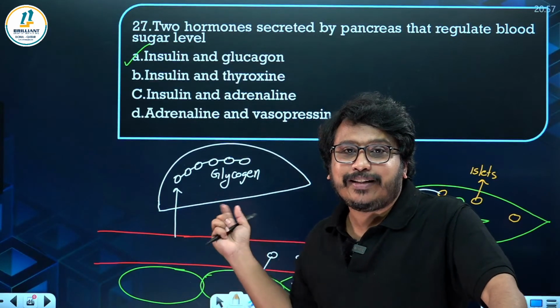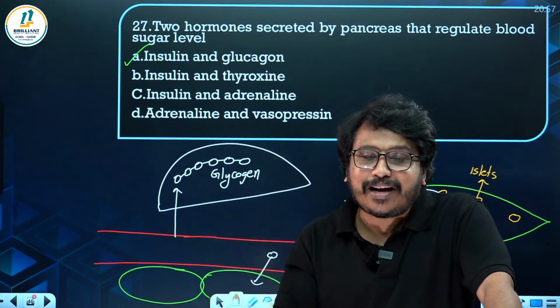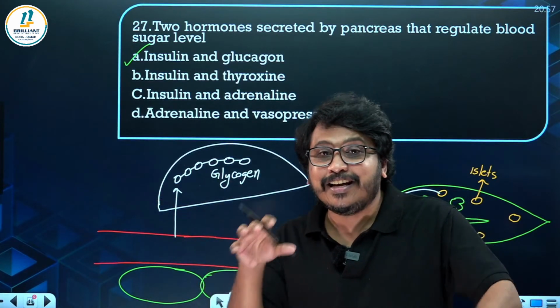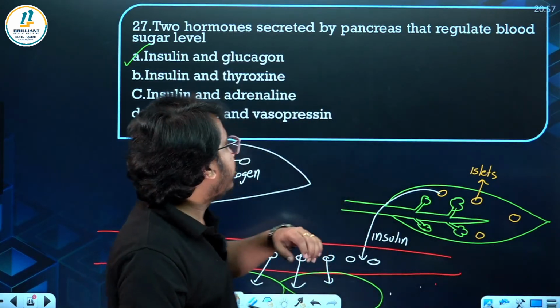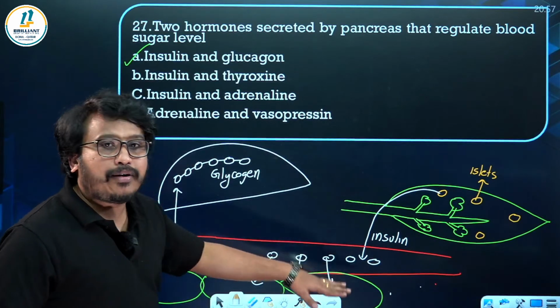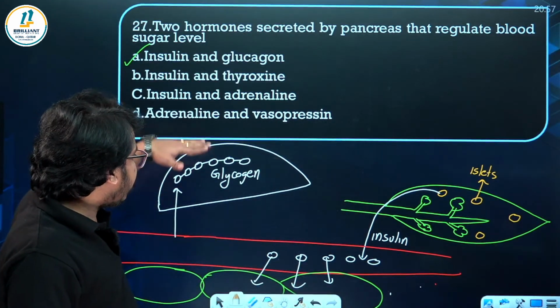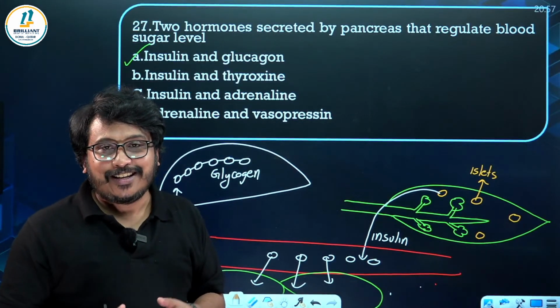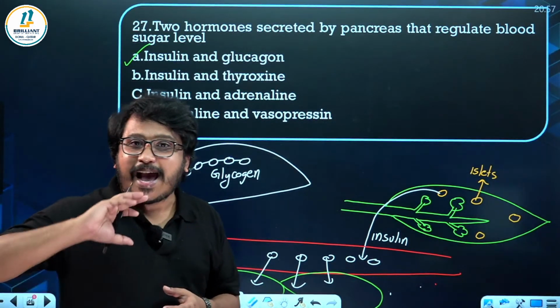Insulin is secreted by the endocrine part of pancreas when the blood sugar level is increasing. Suddenly the sugar will be taken up by the adipose tissue, as well as it will be going to the liver, where it gets converted into glycogen. This is how insulin acts.